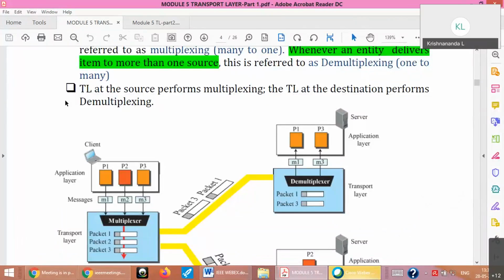So what is multiplexing and demultiplexing? Several application layer processes may be running on a single transport layer protocol. Like earlier in the table I showed, HTTP runs on TCP, SMTP runs on TCP, HTTPS runs on TCP. So several such protocols at the same time may be using the service of the transport layer. So that is done at the sender side. Similarly, the receiver should be appropriately demultiplexing them.